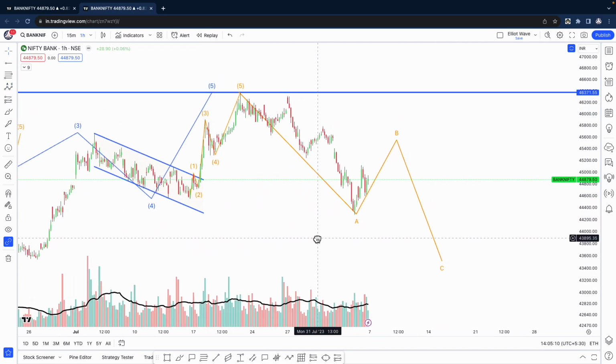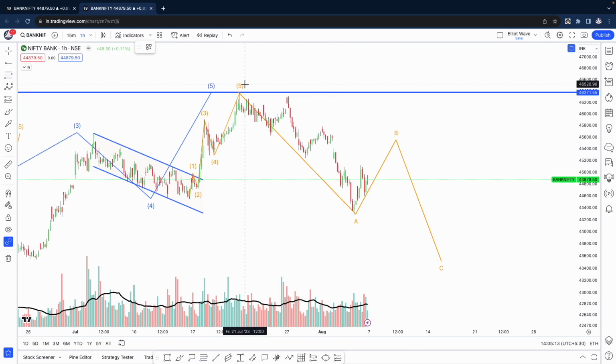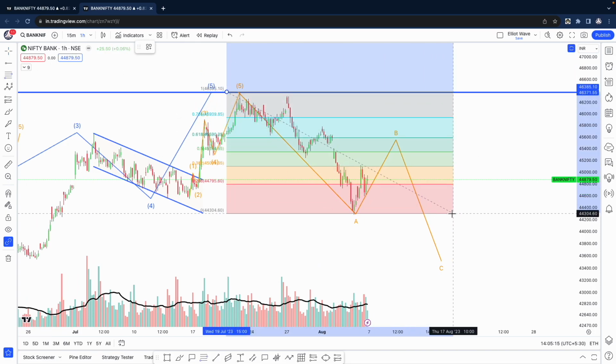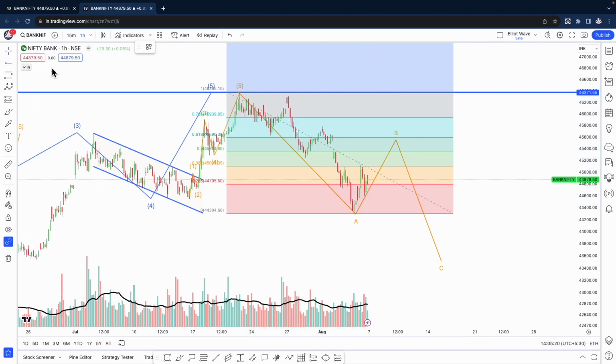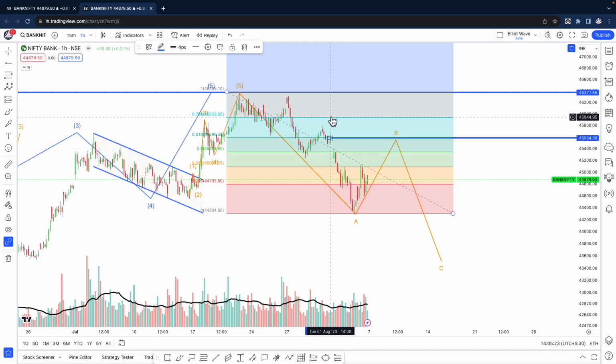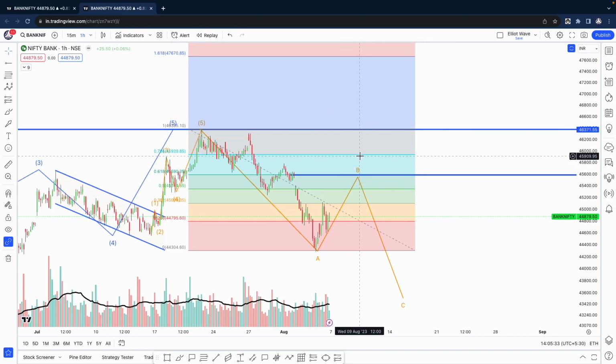Now, until where can this bounce come? See, the bounce can come until this 0.618. I'll just mark that this is where a bounce can come. If we cross this level, that is 45,927, and on a daily basis we close above this, then the market will continue to be bullish. This ABC with a C wave down most likely will not come, right? So this is the level we'll have to watch out for, 45,900. In case on a daily basis we start trading above it, then we could go and make a new high.